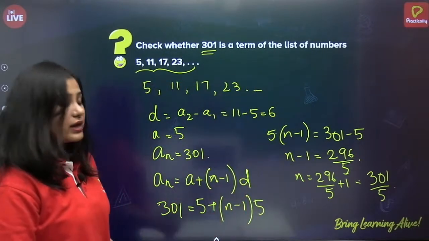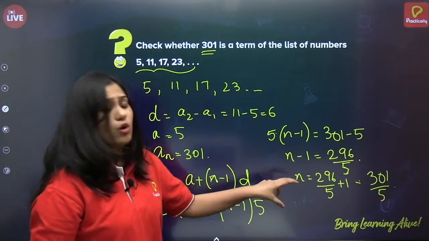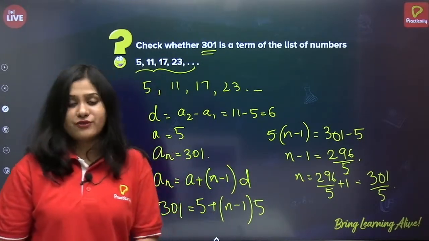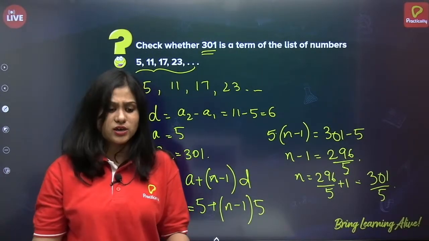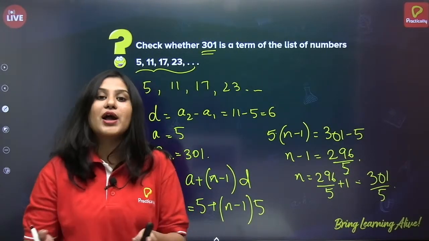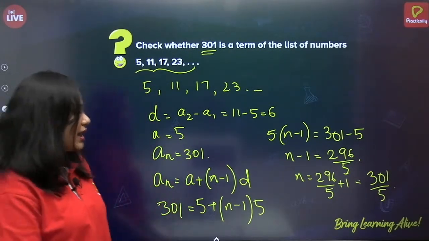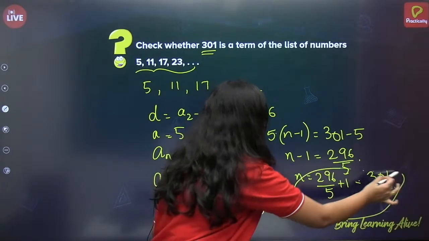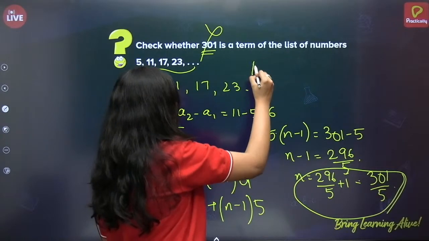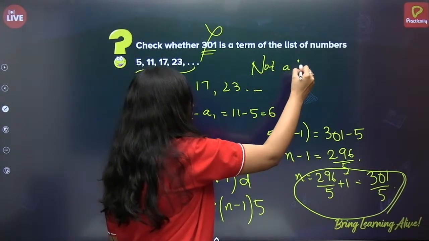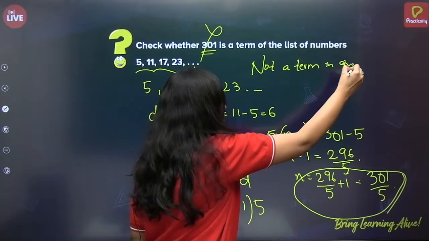So we got a fraction. So what is meant by we got a fraction? The number of terms cannot be a fraction, correct? We'll say there are 10 terms in an AP, there are 15 terms in an AP, but we'll never say there are 5.5 terms, right? That doesn't even happen. So n is a fraction here. So we say that 301 is not in the list of numbers, not a term in the given arithmetic progression.